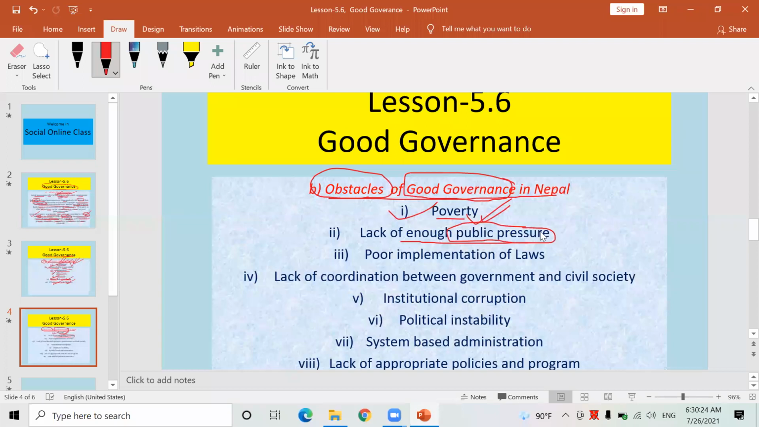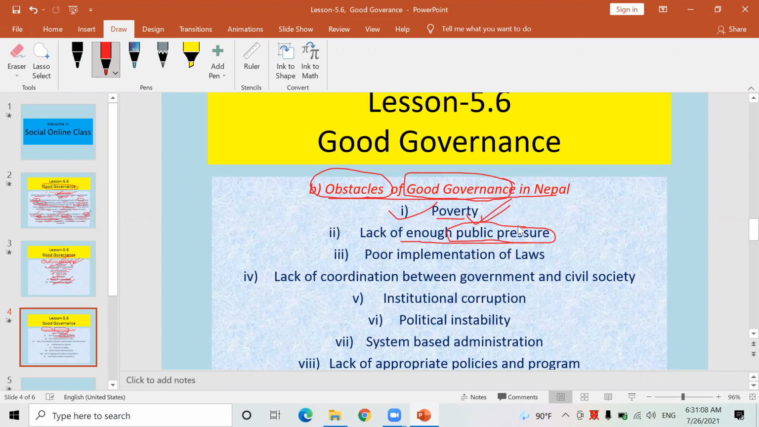We are the public. We do not pay attention to the activities of the government. Most of you do not listen to the news. You don't have any interest in news. What is happening in the nation, in the political sphere, you don't know. Who is the Prime Minister of Nepal? You may not know. Who is the Home Minister of Nepal? You may not know. In this situation, if we are unaware of political events taking place at present, how can we pressurize the government to rule us fairly? Therefore, lack of enough public pressure is one more major obstacle of good governance.